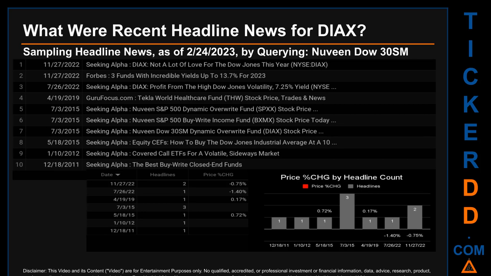The oldest publication was on Sunday, December 18, 2011, when 11 years 2 months and 6 days ago, Seeking Alpha published the headline that read, The Best Buy Right Closed-End Funds. Friday, July 3, 2015 had the most headlines. It had 3 discovered headlines when Forbes published the headline that read, 3 funds with incredible yields up to 13.7% for 2023.